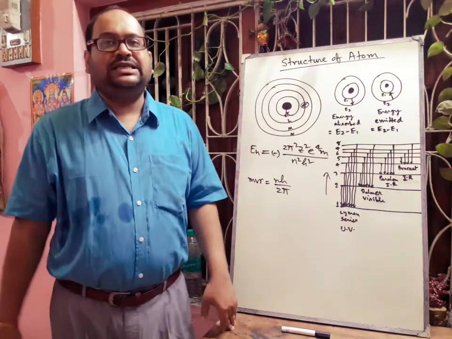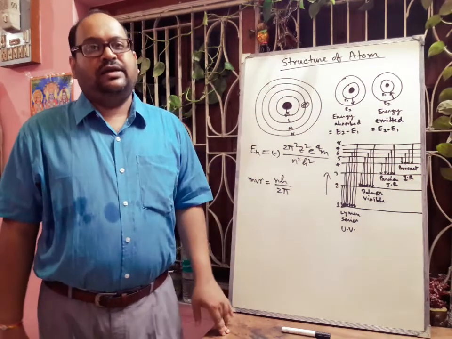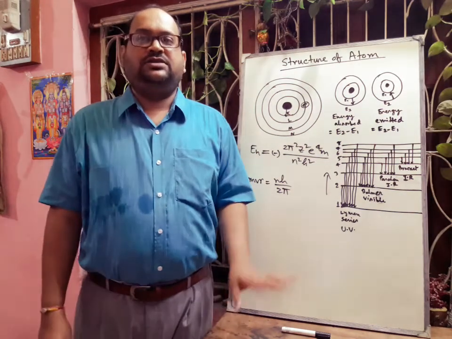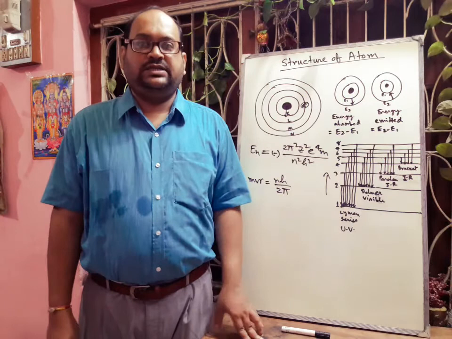Now this radius also we can derive. Okay, derivation is not required, you only try to remember this expression.